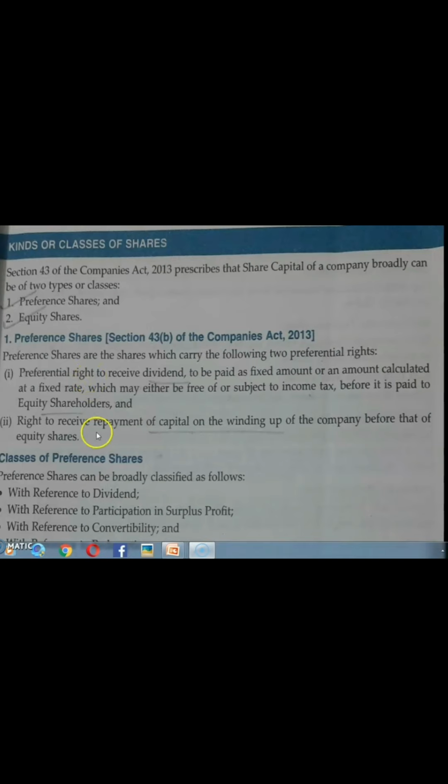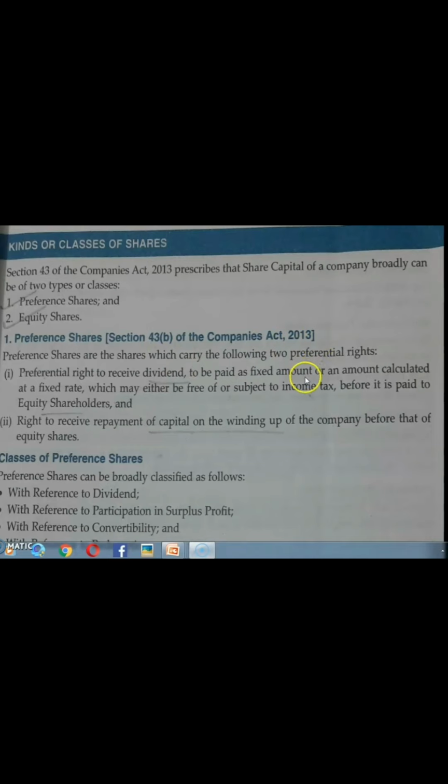The second right of preference shareholder is right to receive payment of capital on the winding up of the company before that of the equity shareholders. So capital to which the preference shareholders have also contributed their money, they will get back that capital at the time of winding up of the company before it is paid to equity shareholders. So who will be number one to receive that before equity shareholders? It's preference shareholders.